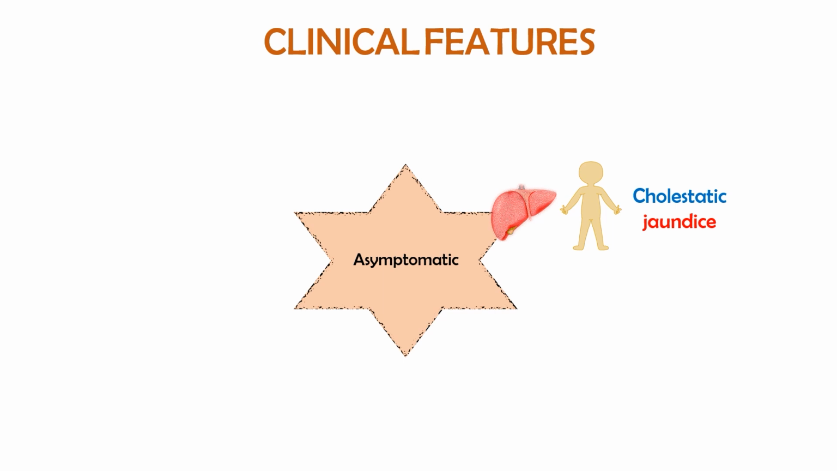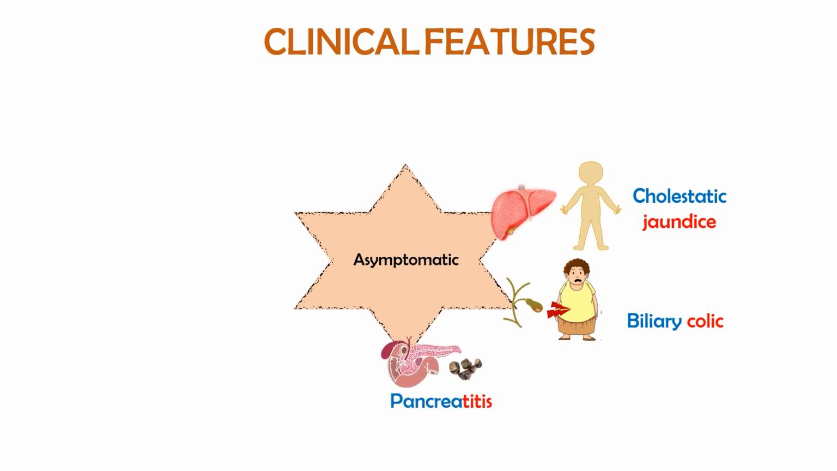Now next is biliary colic, that the patient, as we have seen in this scenario, will present with right upper quadrant pain. There is some inflammation, so the patient is going to have pain and he will present to us with this symptom. Next is pancreatitis.